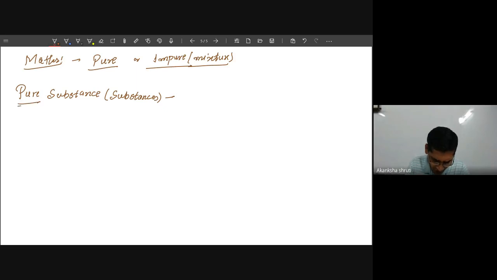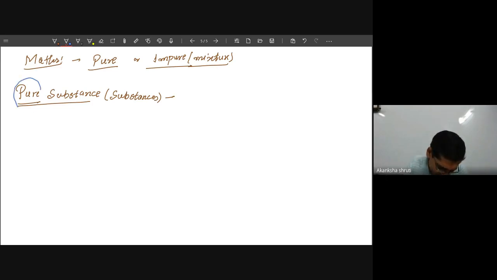The term pure in chemistry tells that there is only one kind. Like when we say pure milk, we mean no water is added in that. Though milk itself is a mixture, the term pure means only one kind of thing.